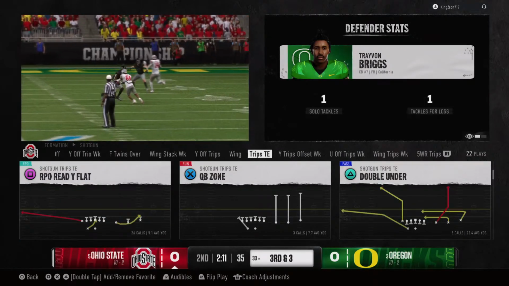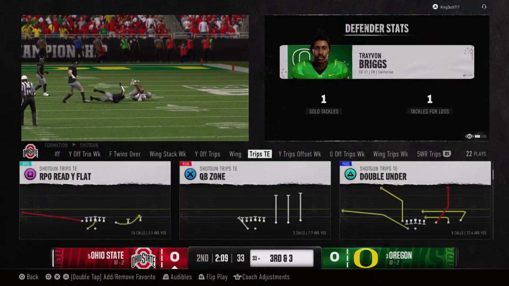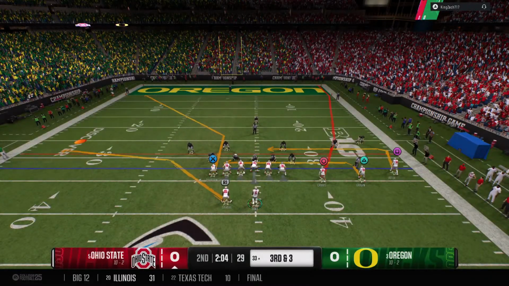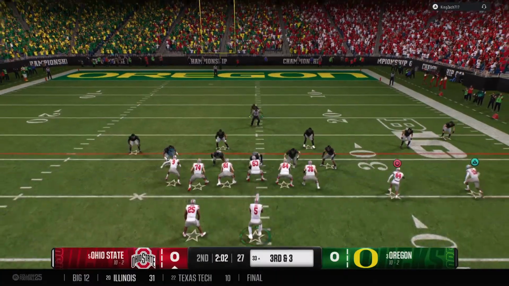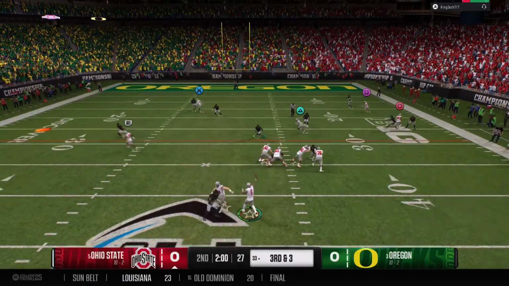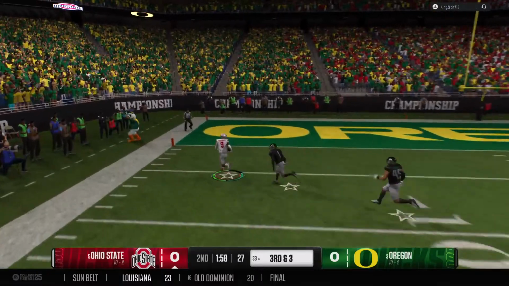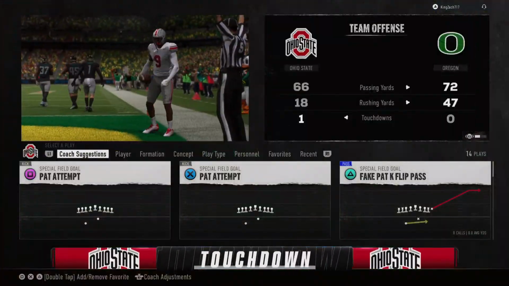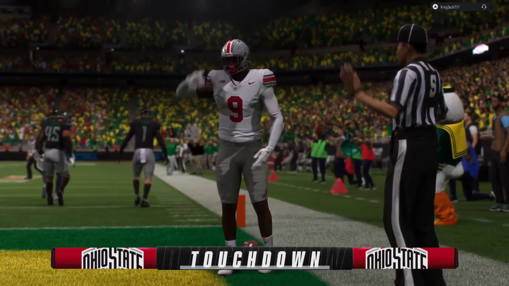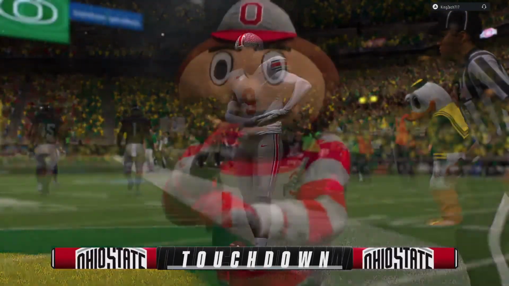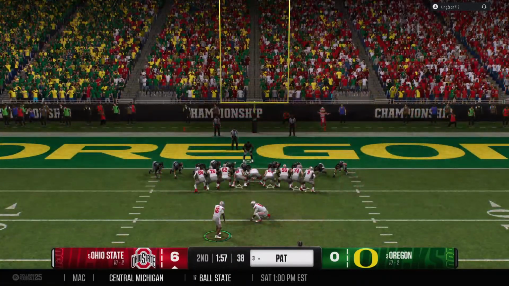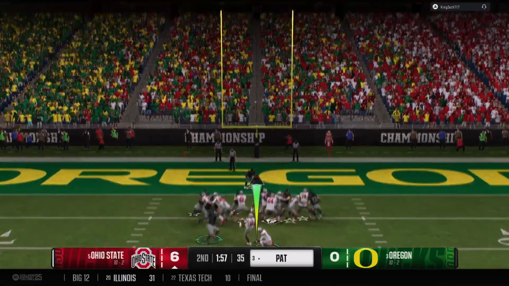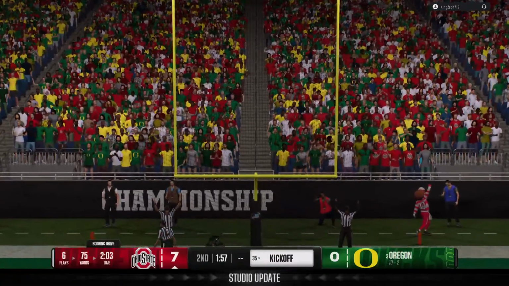Anytime you have a chance to get this wide receiver isolated and get the ball in his hands, you do it. 3rd down here. Time for perhaps one more play before the 2-minute warning. They're going to throw for it on 3rd and short. Oh, downfield catch made on the left side. Takes it all the way to the house. Touchdown, Buckeyes. See if they can convert the point after. And it's 7-0 after the PAT.